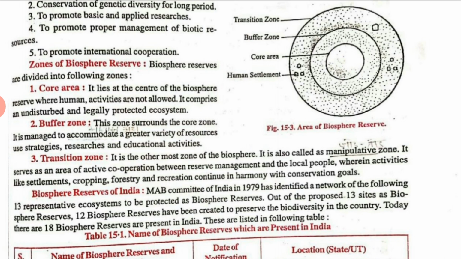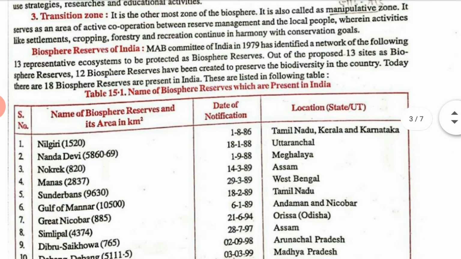Now let us talk about the biosphere reserves of India. The MAB Committee of India in 1979 identified a network of 13 representative ecosystems to be protected as biosphere reserves. Out of the proposed 13, 12 biosphere reserves have been created to preserve the biodiversity in the country. Today there are 18 biosphere reserves present in India. These are listed in the following table.